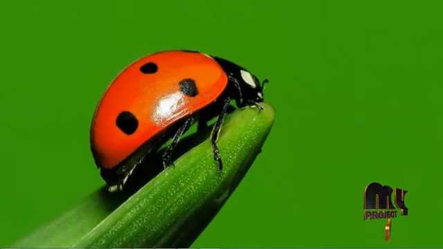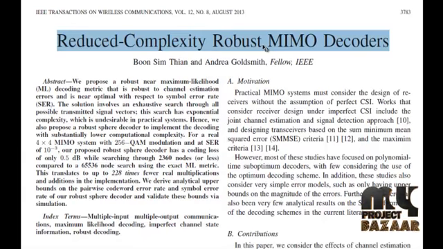Welcome to clickmyproject.com. Reduced complexity, robust MIMO decoders. We consider the effects of channel estimation errors on the symbol error rate performance of MIMO systems.